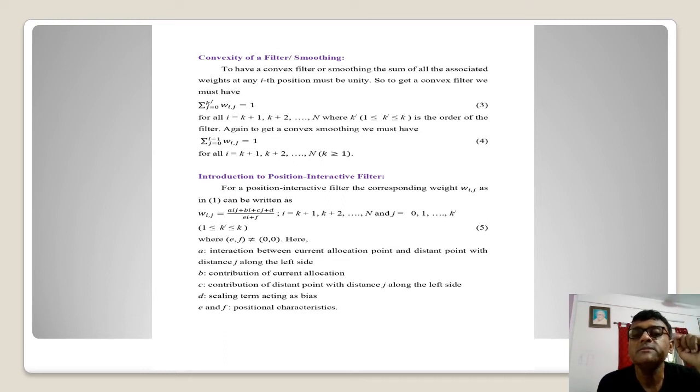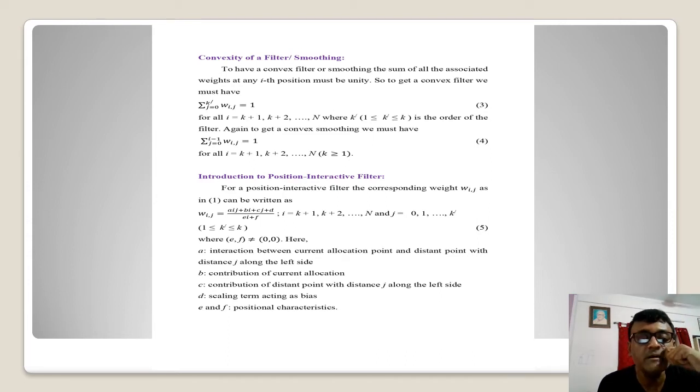That means 1. So if we want to have a convex filter, it means that I must take the summation from 0 up to k prime, this Wij must be equal to 1 for all such i from k plus 1 up to n, and this k prime is lying between 1 to k, as we have already mentioned. And if we want to have, on the contrary, a case of convex smoothing, we should have the summation in a different form. I should have the summation from j equal to 0 to i minus 1, already mentioned about the upper limit. These Wij must have the summation as 1. And this is again true for all such i from k plus 1 to n, and k must be greater than or equal to 1.